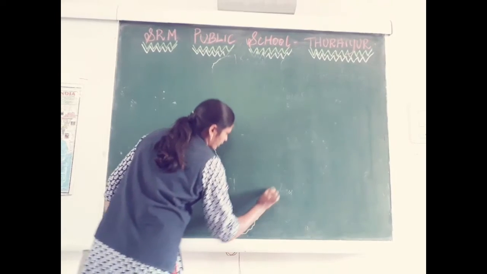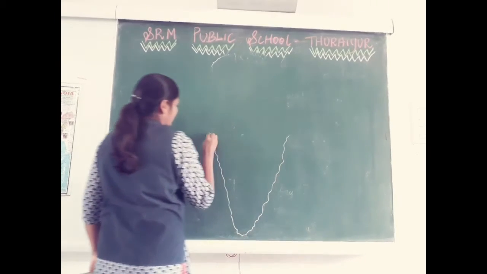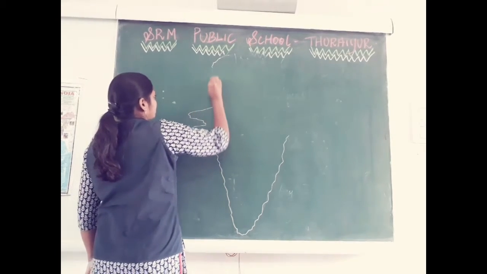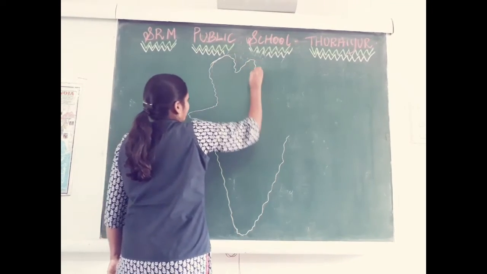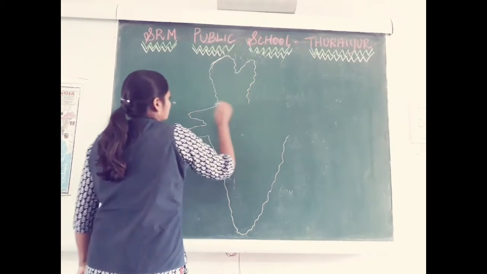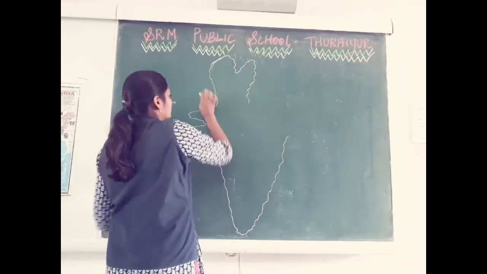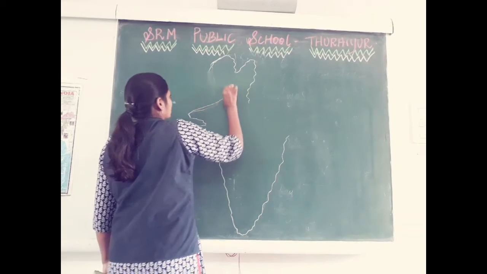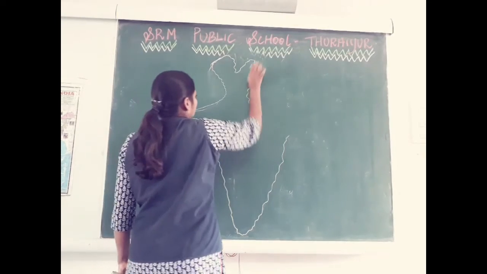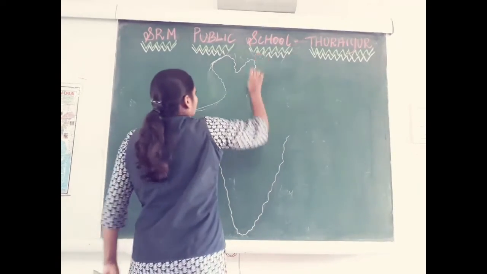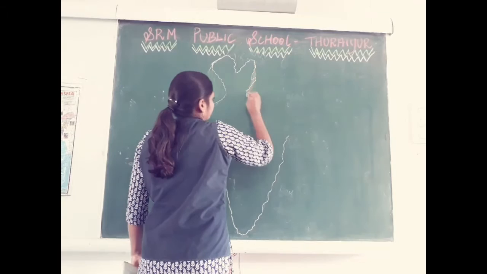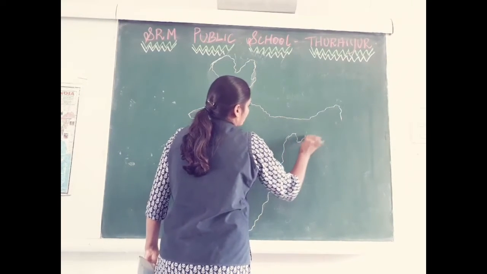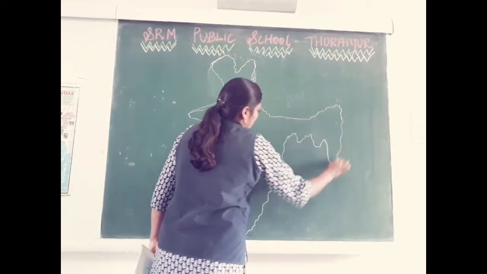Again I will try to draw the India map, this time somewhat correctly. Yeah, what a rough map I drew.